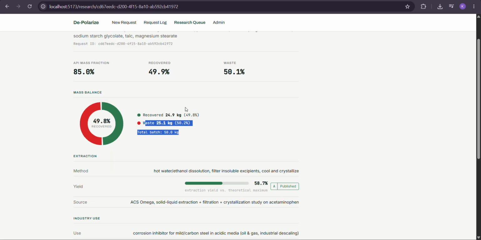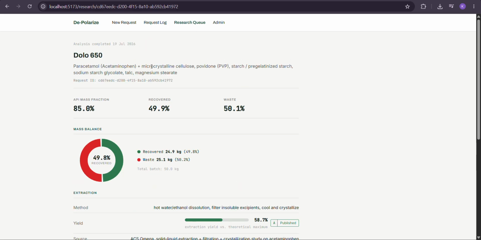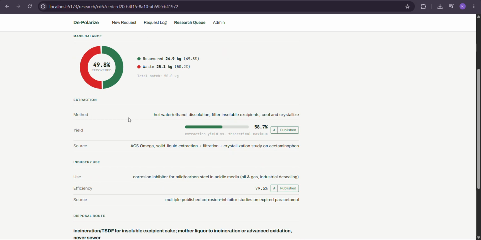The remaining 25 kg is the waste, which is cellulose, PVP, starch, sodium starch glycolate, magnesium stearate, anything else inside the medicine. So other than the main API, these are considered waste as of now.